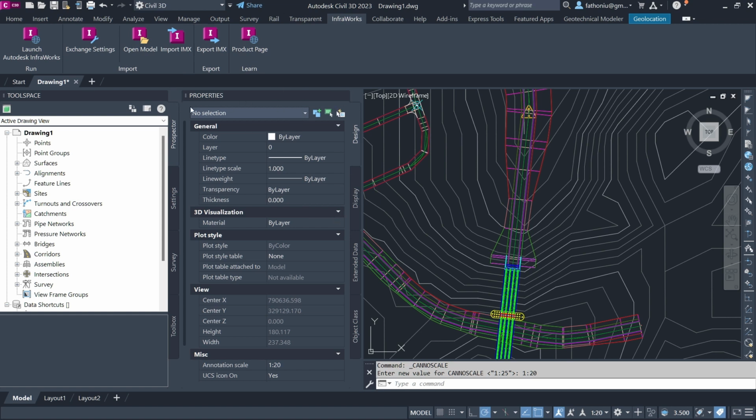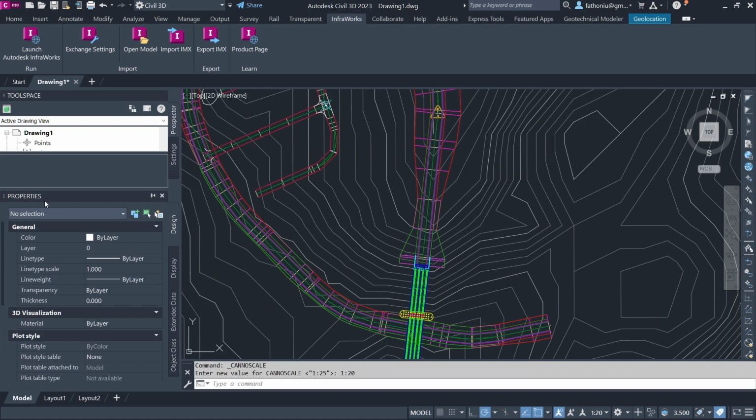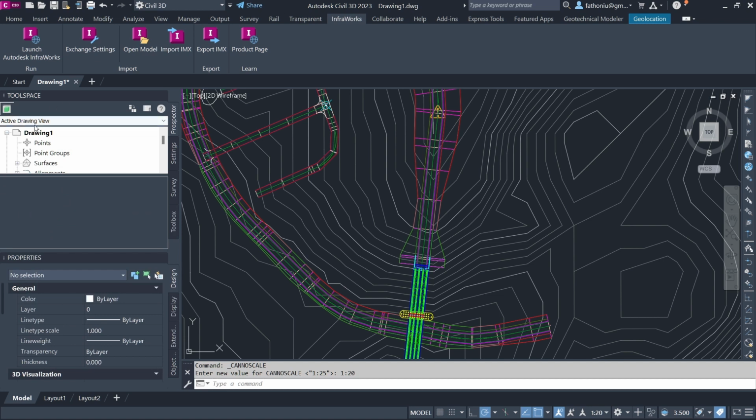You can arrange, move here, then attach to here, something like that. Do some adjustment like that. This one we call a prospector.